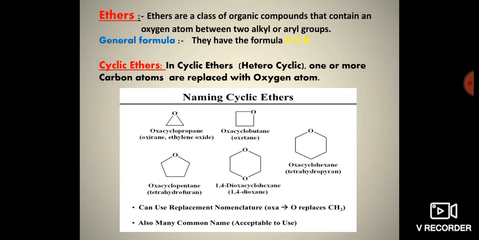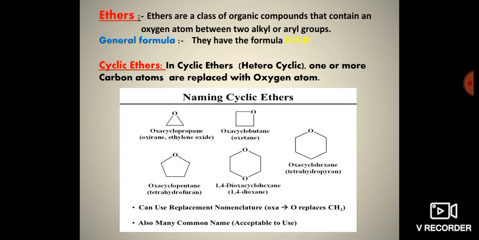So let us discuss the cyclic ethers. In cyclic ethers, one or more carbon atoms are replaced with oxygen atoms. Some examples are mentioned below. You notice that they are all cyclic structures with one or more oxygen atoms in the ring. So this class is called cyclic ethers. There are different membered cyclic ethers.